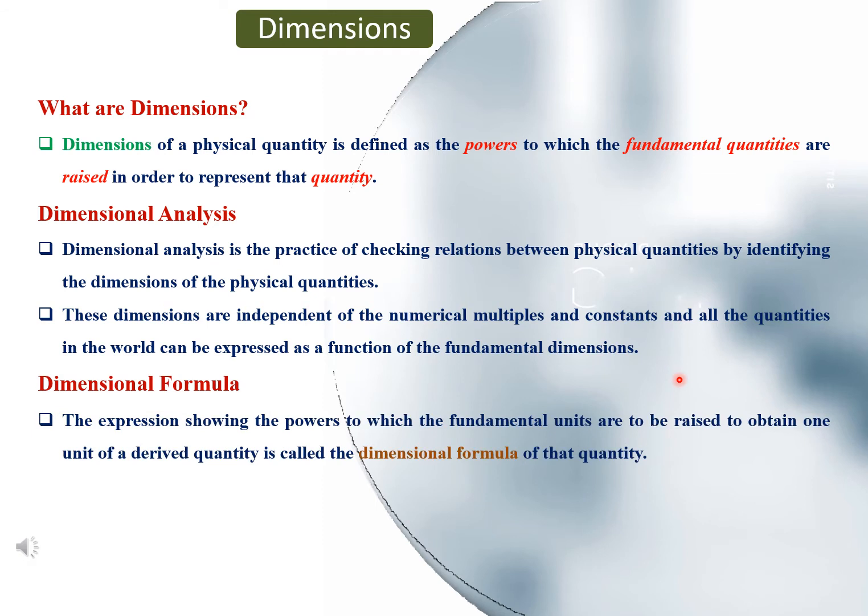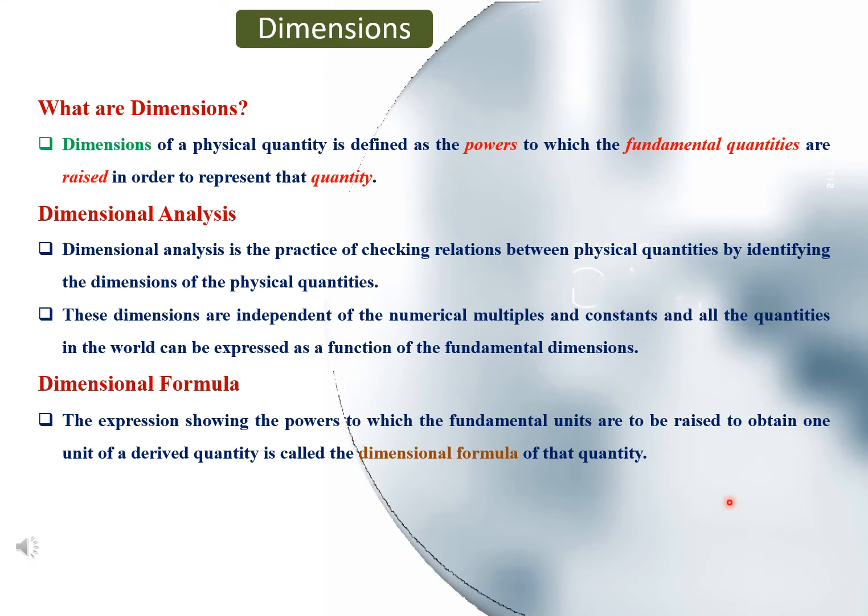Dimensional formula. The expression showing the powers to which the fundamental units are to be raised to obtain 1 unit of a derived quantity is called the dimensional formula of that quantity. In previous lecture, we derived the dimensional formula of different physical quantities, and now you have better idea of this.